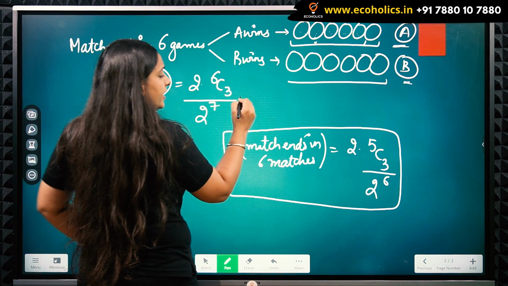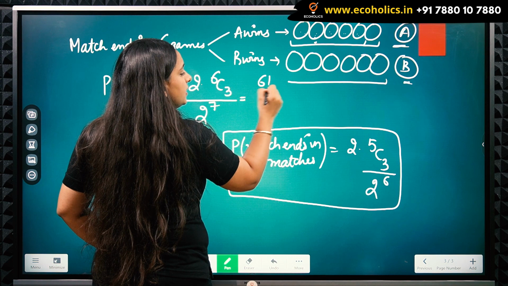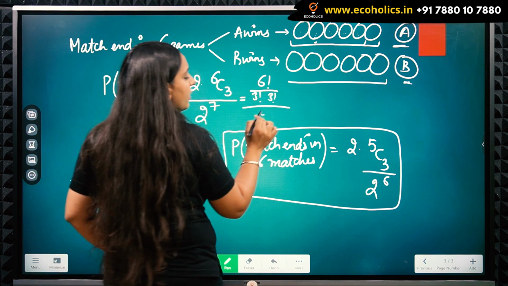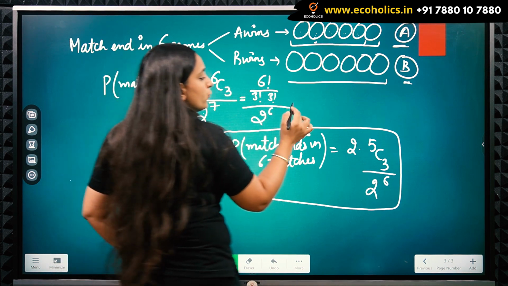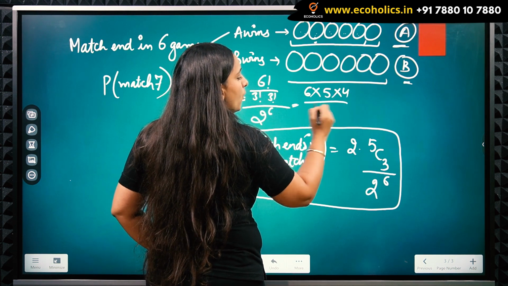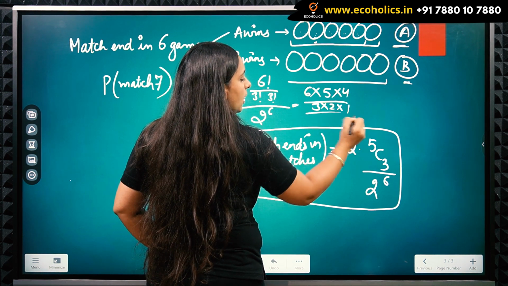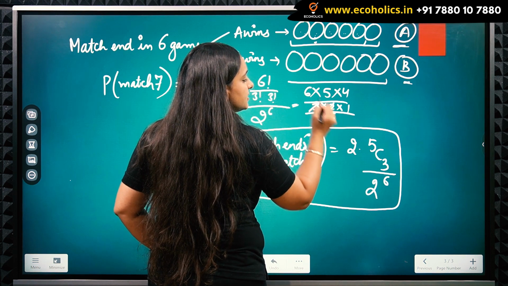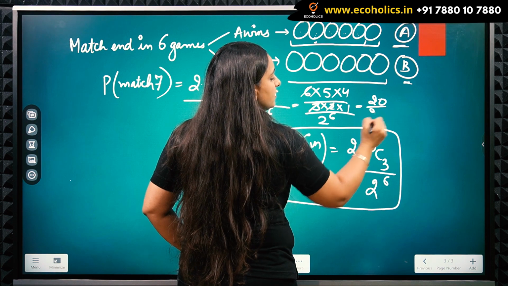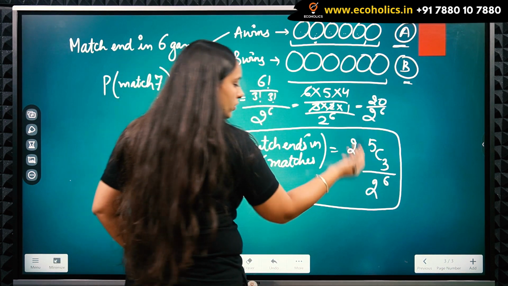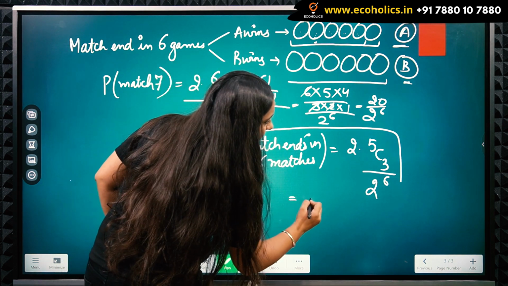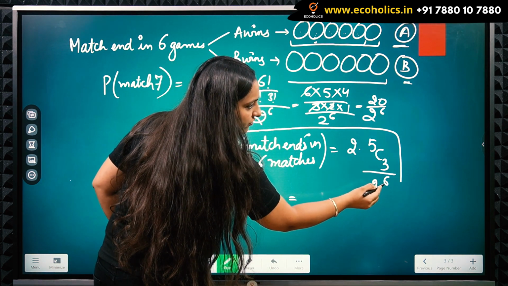So from here, what do I get? I get 6 factorial upon 3 factorial into 3 factorial, and this will get cancelled out and I will be left with 2 raised to power 6. So from here, what do I get? I will get 6 into 5 into 4 upon 3 into 2 into 1 upon 2 raised to power 6. So this and this will cancel out and I'm left with 20 upon 2 raised to power 6. And if I solve this one, what do I get? This will get cancelled out. I will be left with 5 here.